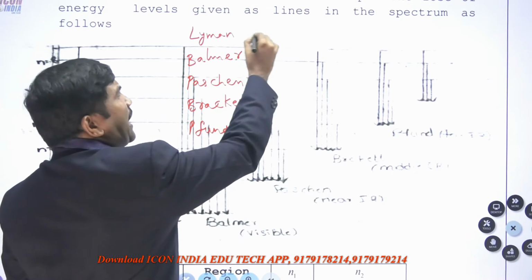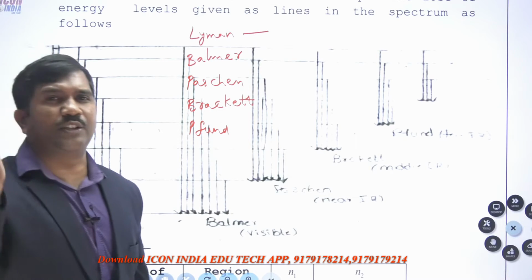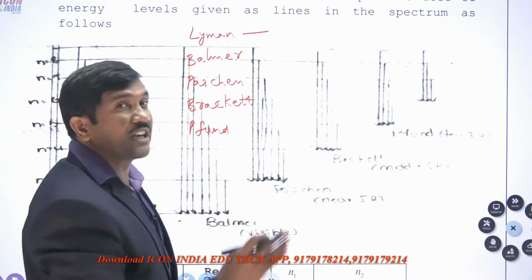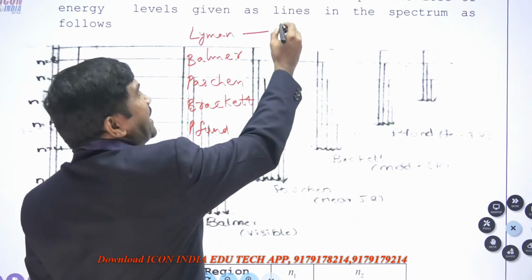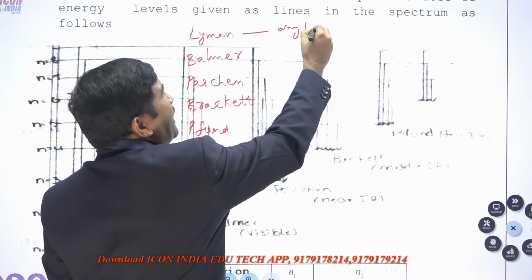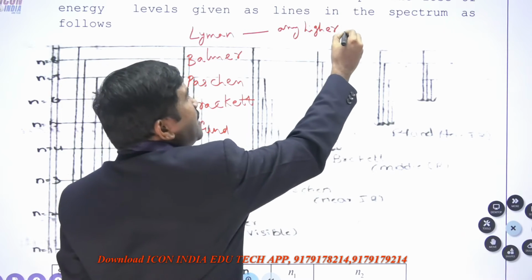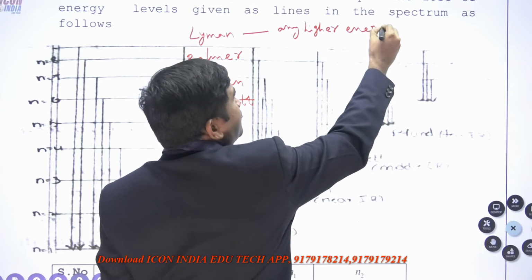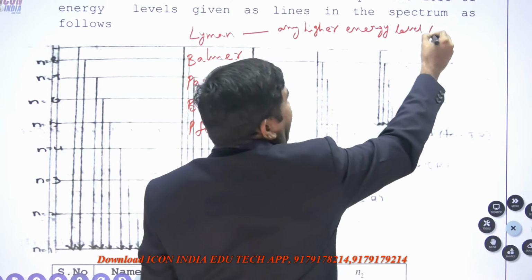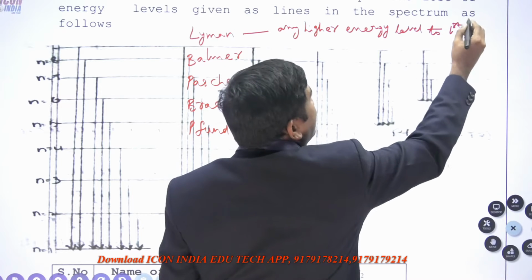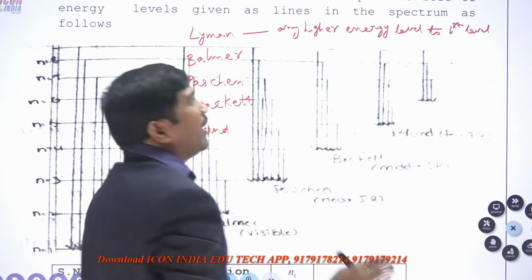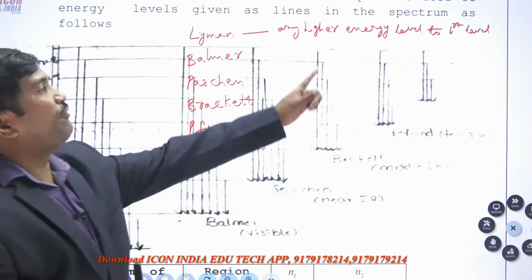Okay, what is the Lyman series? In any excited state, the electron loses energy from any higher energy level to the first energy level.